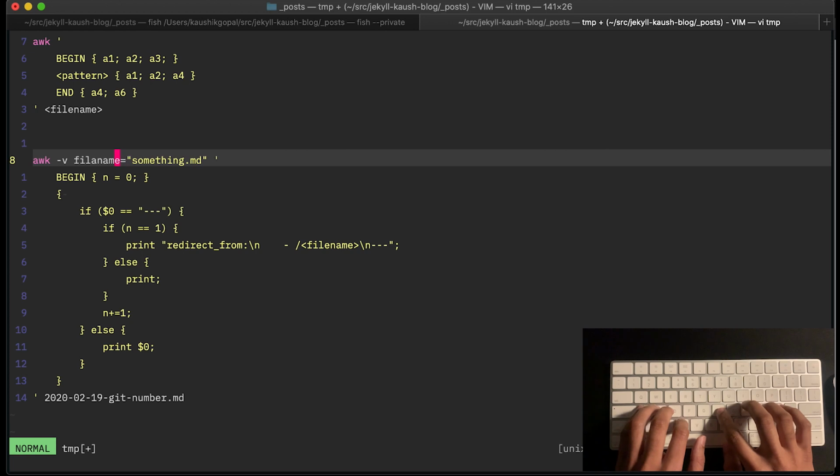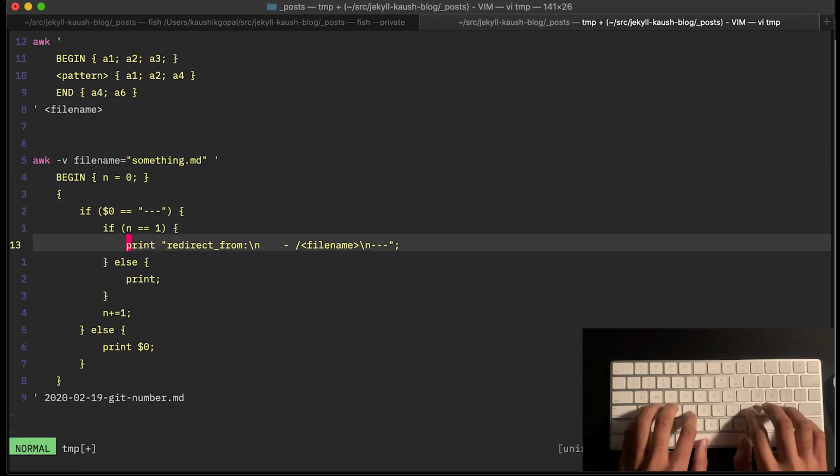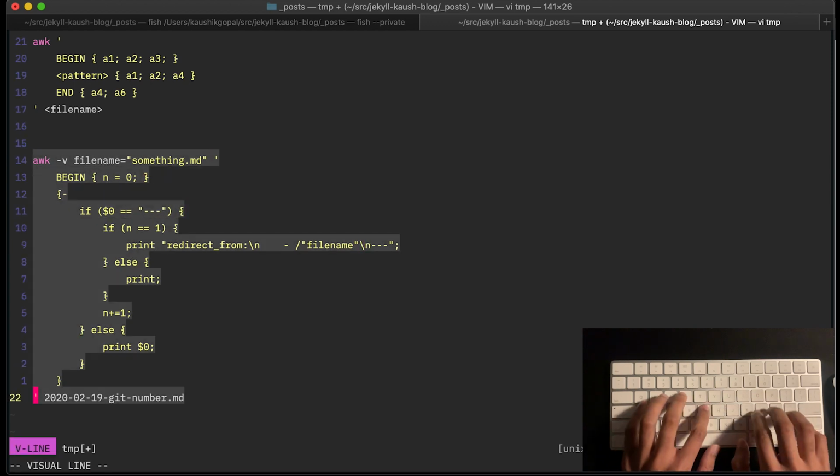I think I spelled that incorrectly. I'm going to go to this file name, and instead of hard coding it, I'm going to close the first string, add filename. Again, filename now refers to the variable, so I actually don't need to add a dollar or anything. And that should pretty much do it.